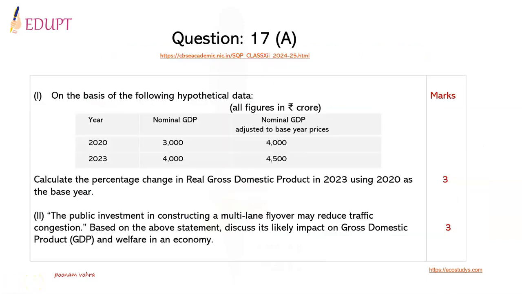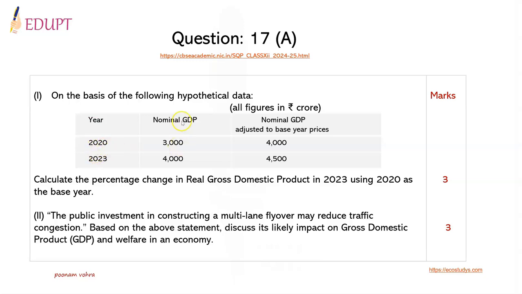Question 17 has a choice. So the first choice of the question has two parts. One is, on the basis of the following hypothetical data, information is given for year, nominal GDP, and nominal GDP adjusted to the base year prices. All these figures are in crores of rupees.